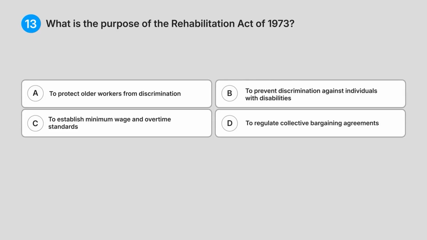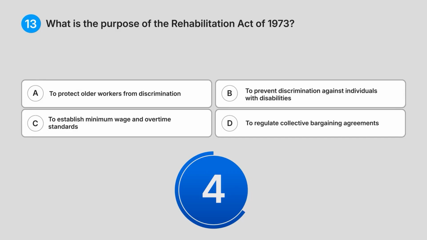13. What is the purpose of the Rehabilitation Act of 1973? A. To protect older workers from discrimination. B. To prevent discrimination against individuals with disabilities. C. To establish minimum wage and overtime standards. D. To regulate collective bargaining agreements. Do you know the answer?